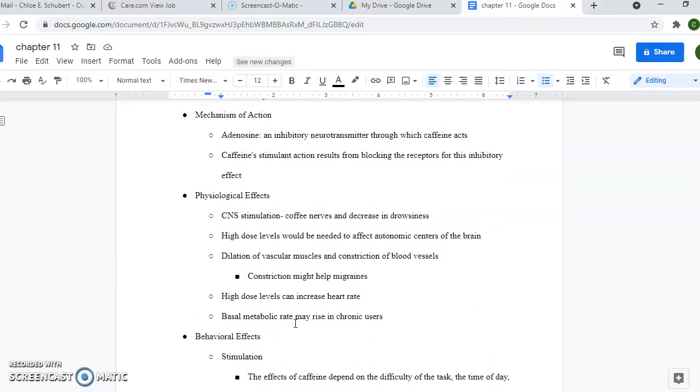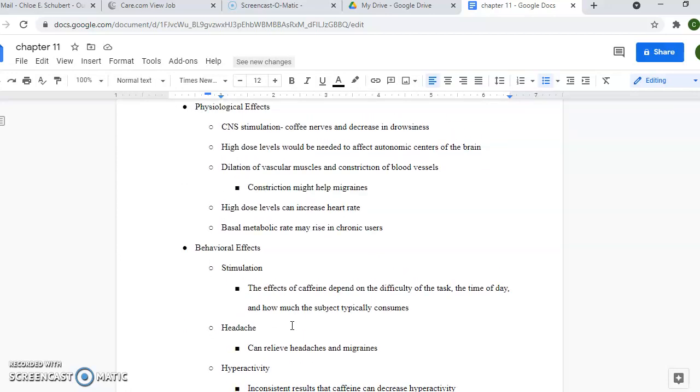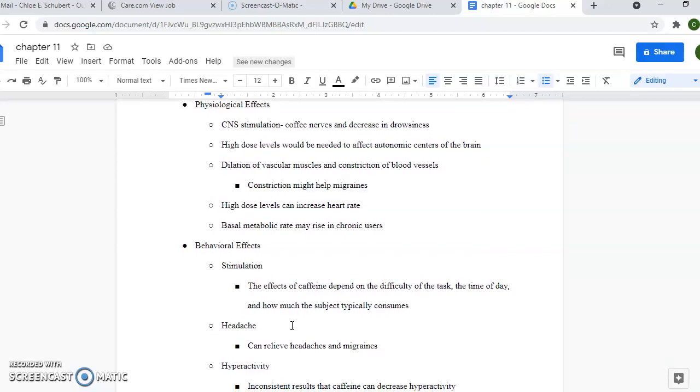The mechanism of action: adenosine is an inhibitory neurotransmitter through which caffeine acts. Caffeine's stimulant actions result from blocking the receptors for this inhibitory effect. Physiological effects. CNS stimulation. Coffee nerves is a thing where you can get jittery, and there's also a decrease in drowsiness when the CNS is stimulated. High dose levels would be needed to affect autonomic centers of the brain.